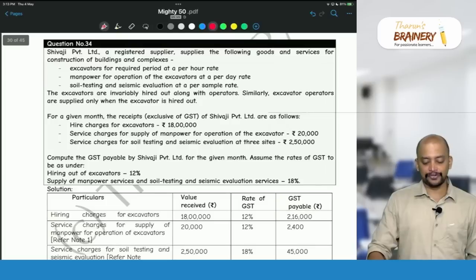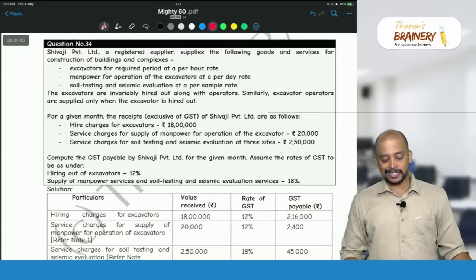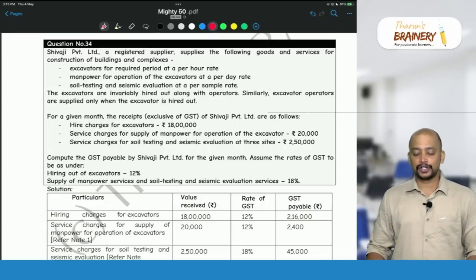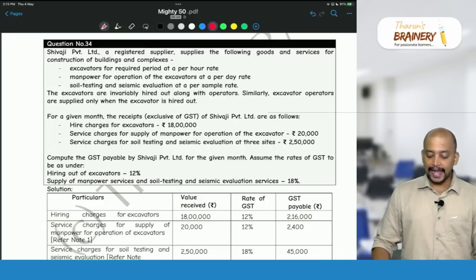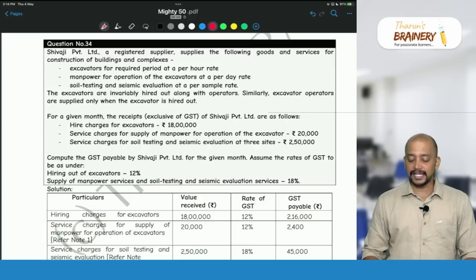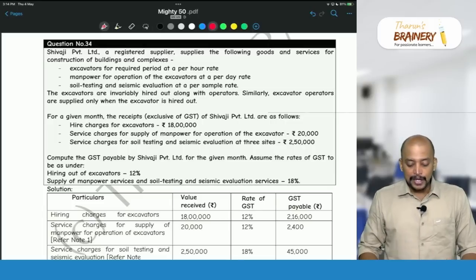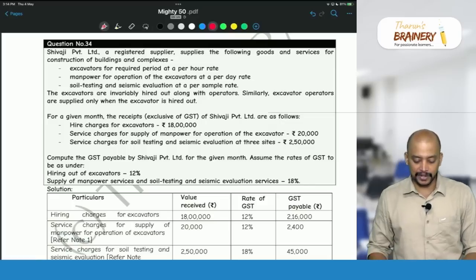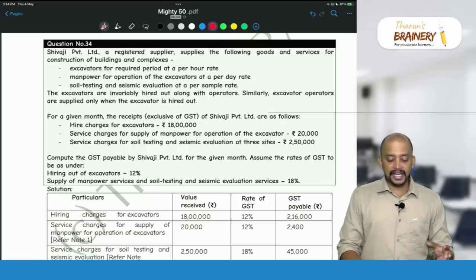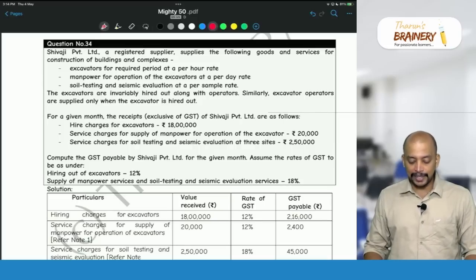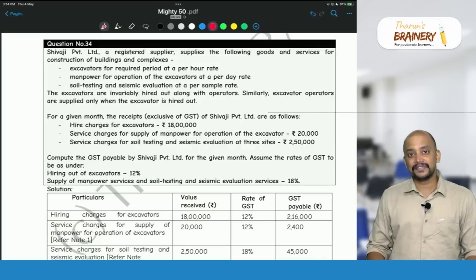Then question number 34. Shivaji Private Limited, a registered supplier, supplies the following goods and services for construction of buildings and complexes. Excavators for the required period at per hour rate and manpower for operation of the excavators at per day rate. Soil testing and seismic evaluation at a per sample rate. The excavators are invariably hired out along with operators. Similarly, excavator operators are supplied only when the excavator is hired out.